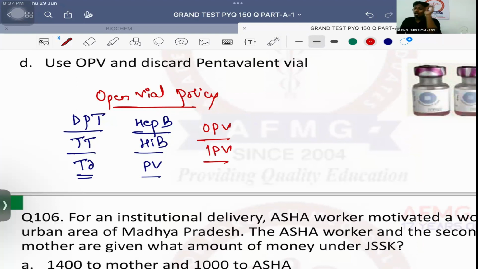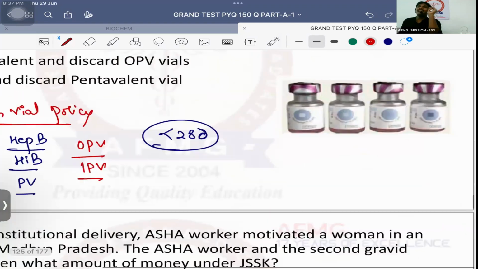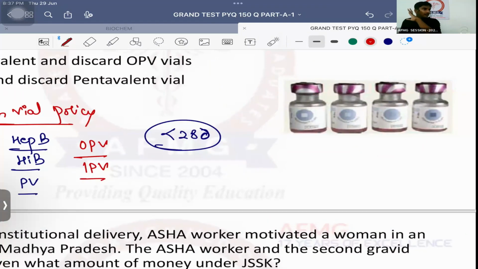These vaccines can be used, after opening, for a span of till 28 days usually. Okay, they can be used till a span of 28 days after you open it. Only condition being the cold chain restrictions are properly followed and the heat sensitive label is still intact. Okay, expiry date is not reached. Okay, it is not applicable for measles, rubella, MR or MMR vaccine. It is not applicable for BCG vaccine. It is not applicable for Japanese encephalitis vaccine. It is not applicable for yellow fever vaccine because all of these vaccines are lyophilized.